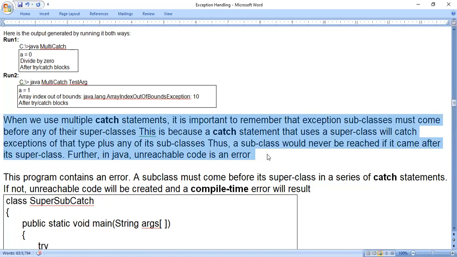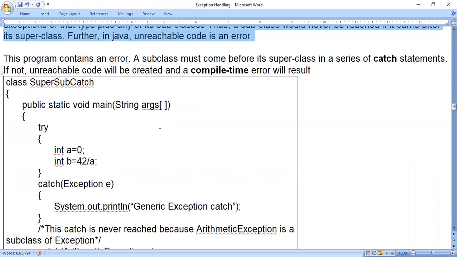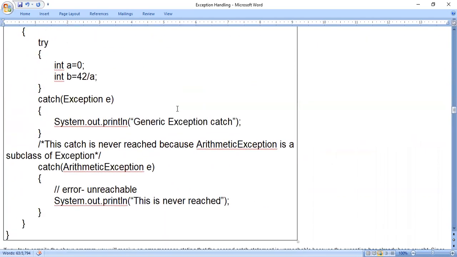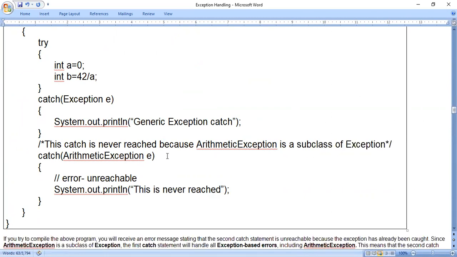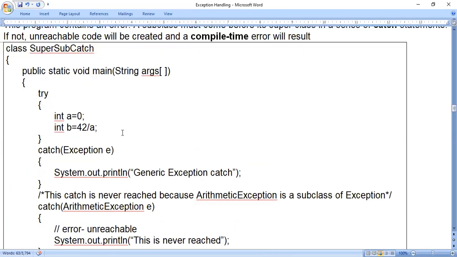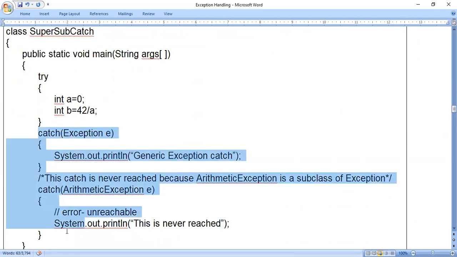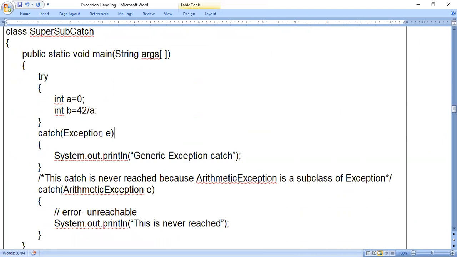Okay, so whenever we use multiple catch statements, there is one important point we have to remember. In this example, two catch statements are given. In the first catch statement I'm using the exception class name, and in the second catch statement I'm using arithmetic exception.